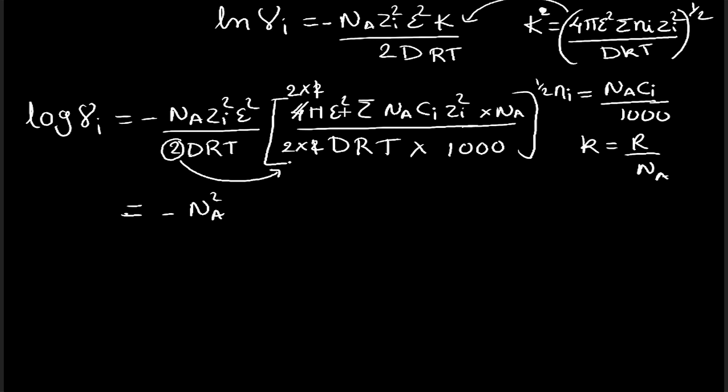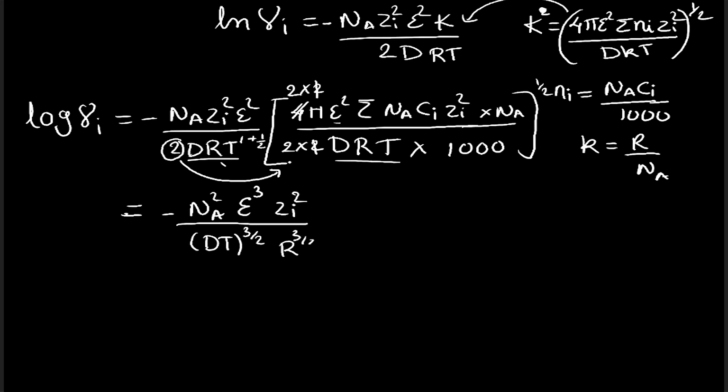This epsilon square I will be taking it out, so this epsilon square will come out, this epsilon we have, and it will become epsilon cube zi square. I will write it as it is upon, over here also we have drt, over here also we have drt, so this will be drt raised to 1, and plus we will have 1 by 2, so that will be drt raised to 3 by 2. In order to avoid the confusion, let me write it in this particular manner, that is we will have dt raised to 3 by 2 and r raised to 3 by 2.